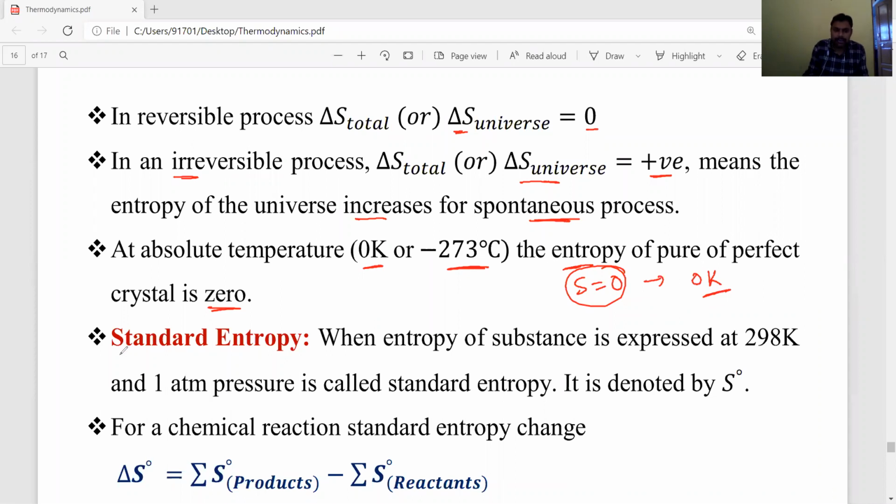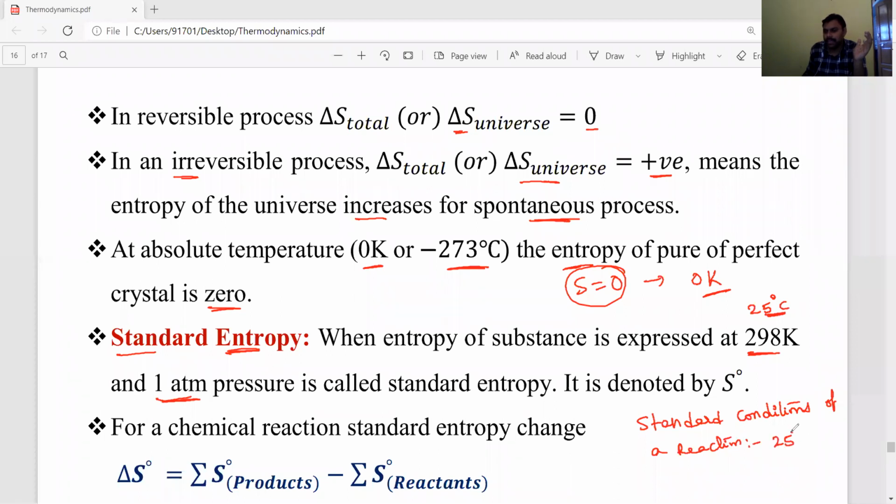What is standard entropy? Standard entropy means the entropy of a substance is expressed or measured at 298 kelvins, meaning 25 degrees centigrade temperature and 1 atmospheric pressure. These are standard conditions. What are the standard conditions of a reaction? You have to remember this point. For a reaction, the temperature is 25 degrees centigrade and the pressure is 1 atmosphere.